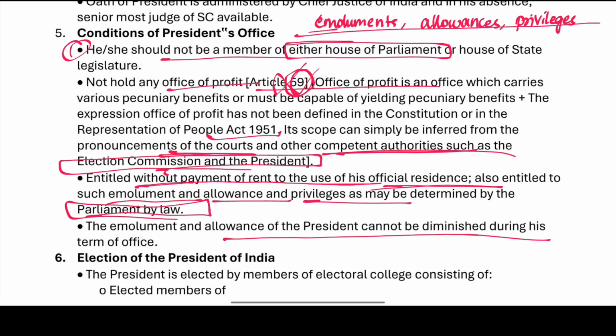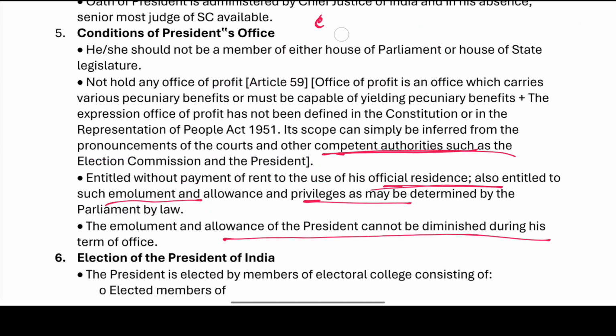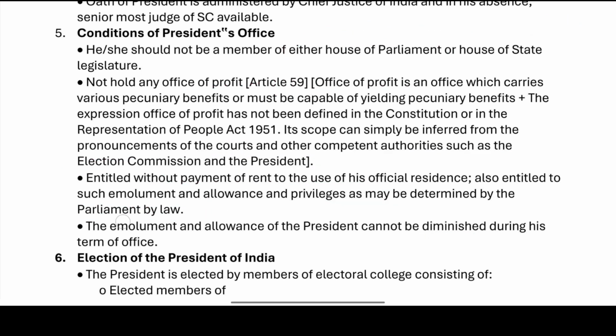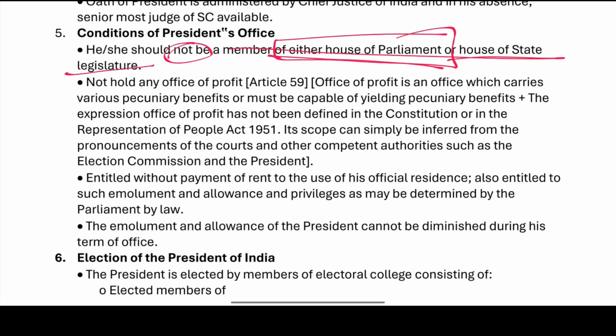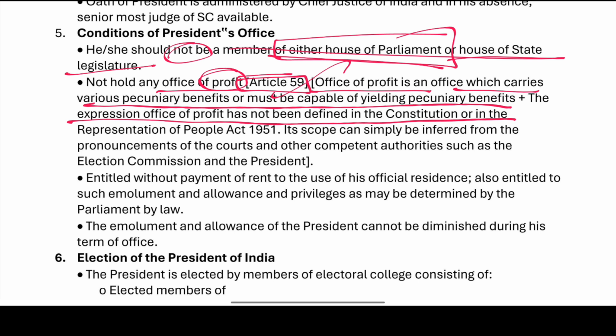So once we are recapping the conditions of the president's office, the first thing we can say is that they are not a member of either house of the parliament or even the house of the state legislature. They do not hold any office of profit, as mentioned in Article 59 of the Constitution. Office of profit is an office which carries various pecuniary benefits or is capable of yielding pecuniary benefits. The expression office of profit has not been defined in the Constitution or in the Representation of the People Act 1951.